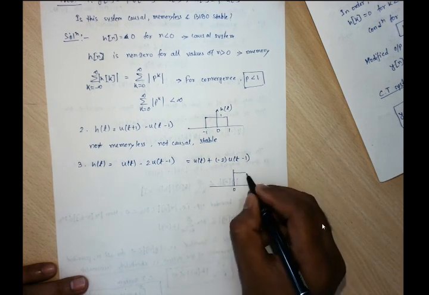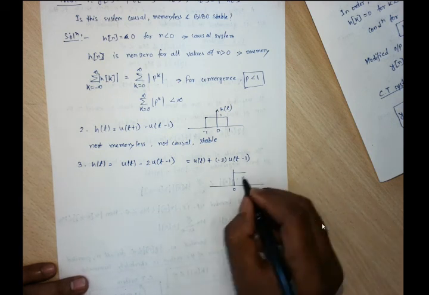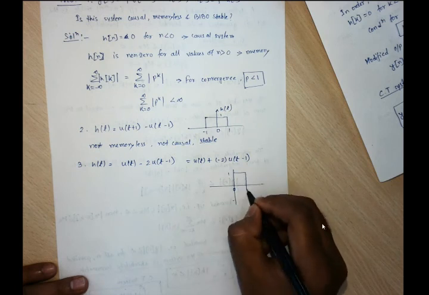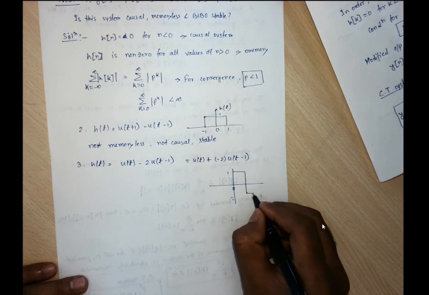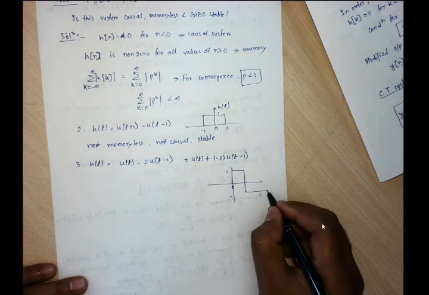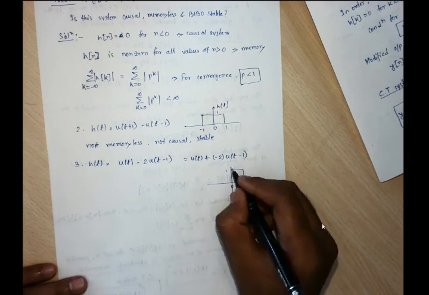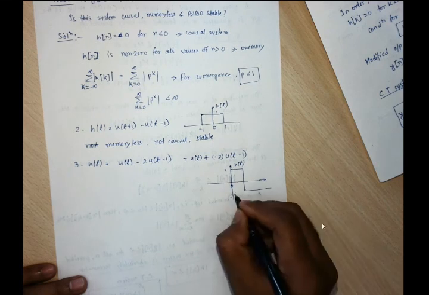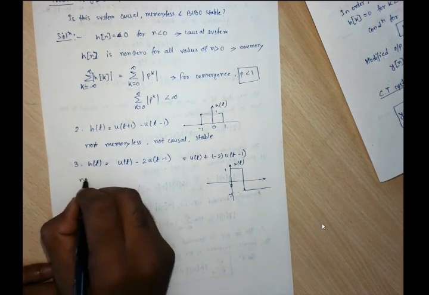At 1 it has the magnitude of minus 2, so it will go down to minus 1, then continue from there. This is the plot of h of t. So it is not memoryless.